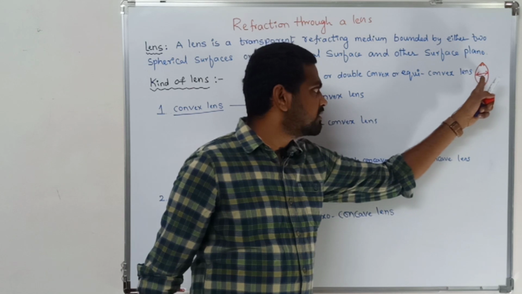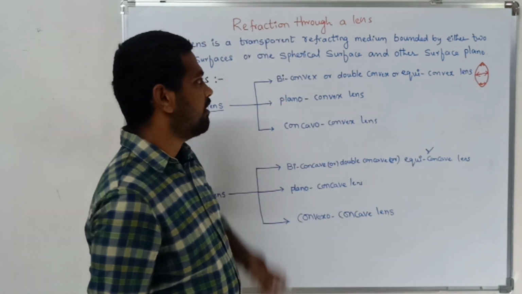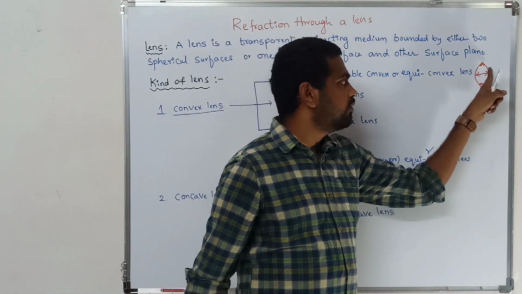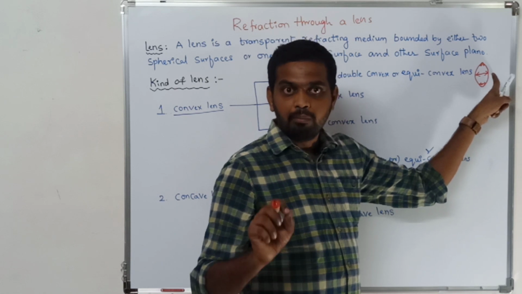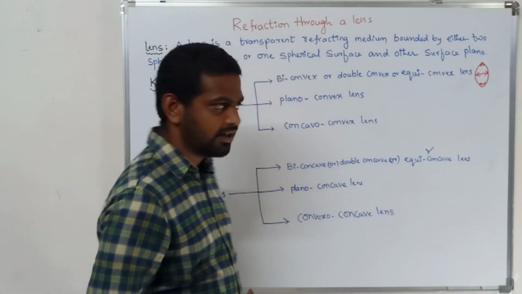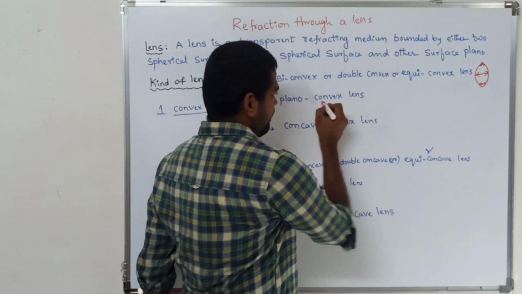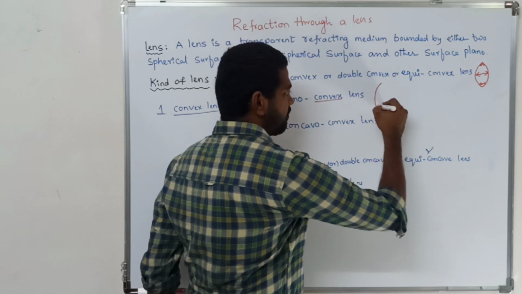A double convex lens consists of two spherical surfaces which are bulged outward. Coming to the plano-convex lens, one side is the convex part, bulged outward.